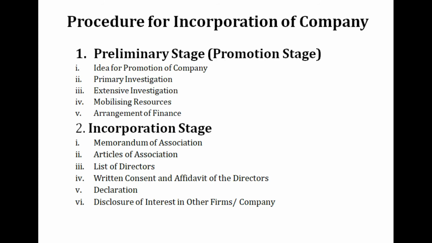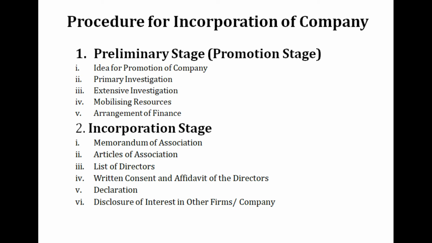Now let us see the procedure for the incorporation of a company. The procedure is divided into two parts. First, preliminary stage, and second, incorporation stage. Now there is no clear-cut demarcation between the end of the first stage and the beginning of the second stage. There may be overlapping in some of the steps.